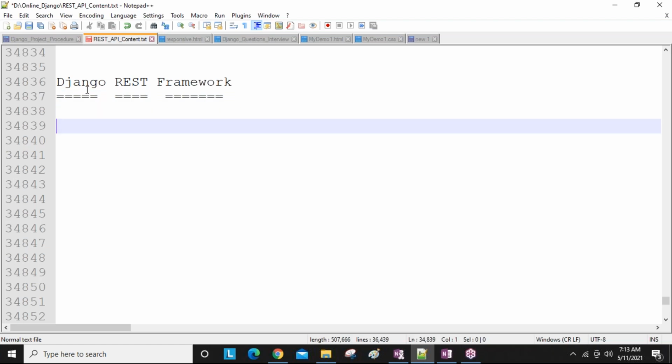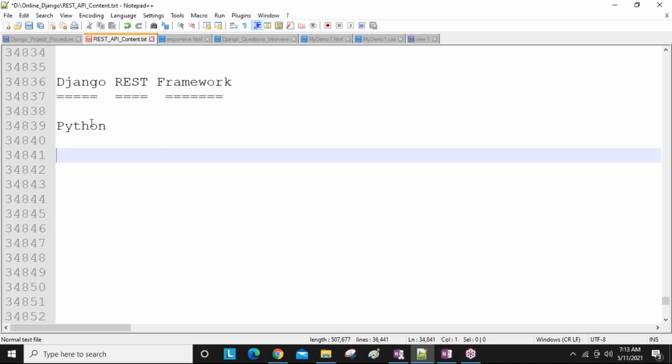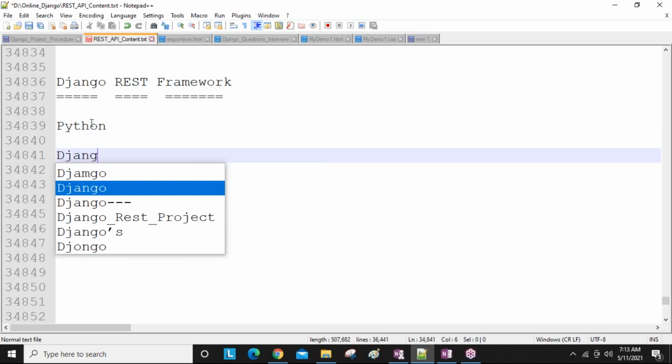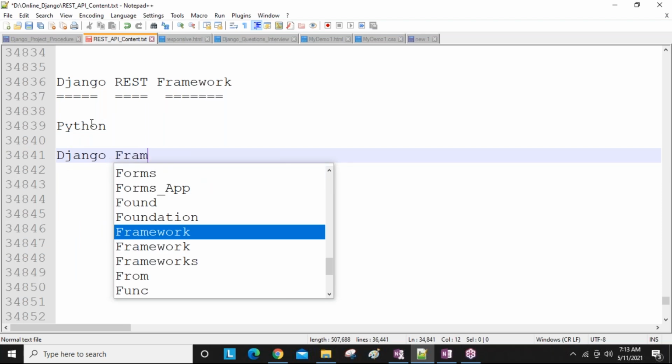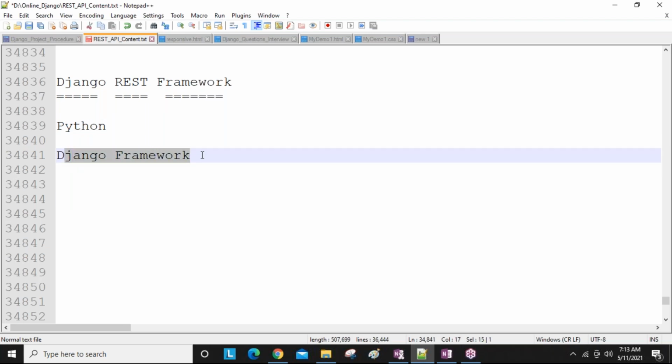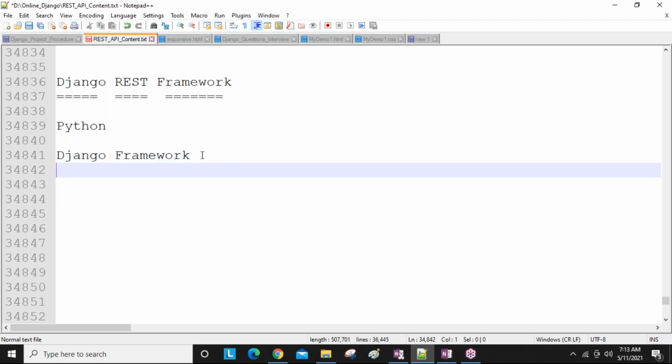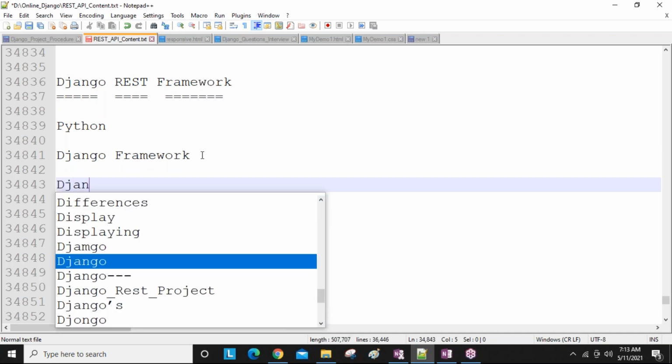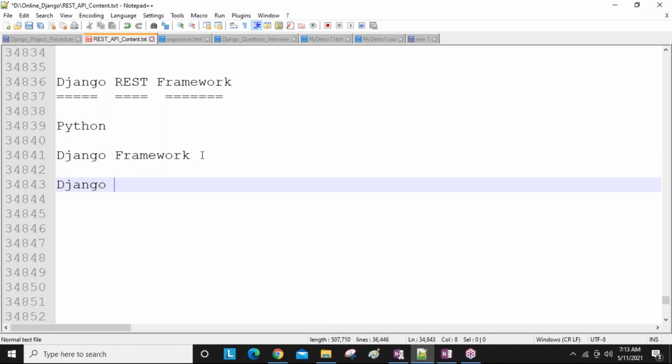If you want to learn this Django REST framework, the prerequisites are Python and the Django framework. Python plus Django framework, guys. The people who are learning the Django framework are required to learn this Django REST framework also. Remember that point. In the last session we discussed all these points.